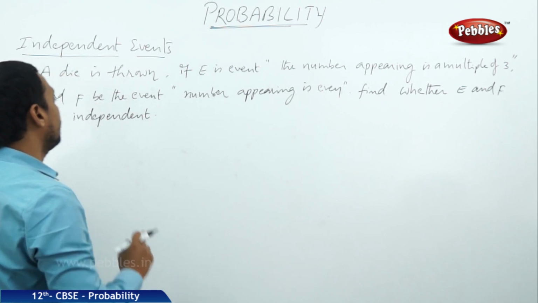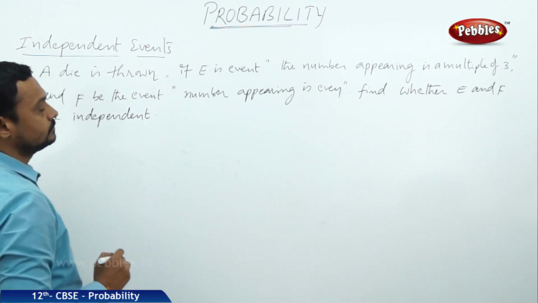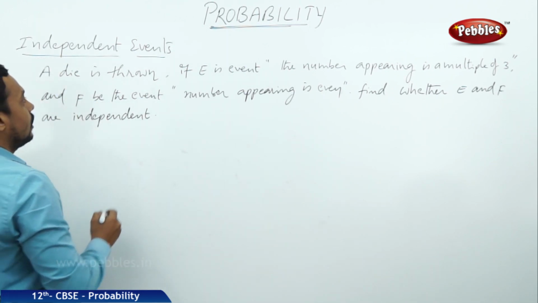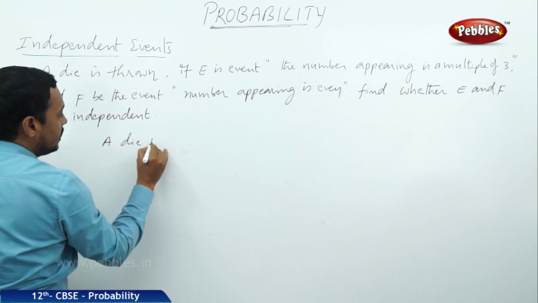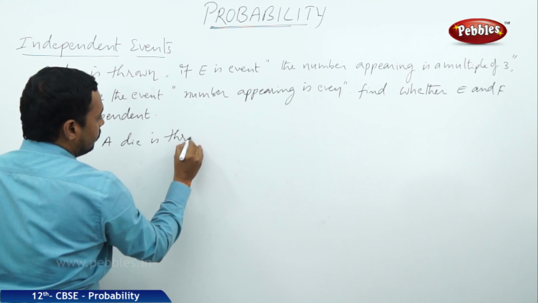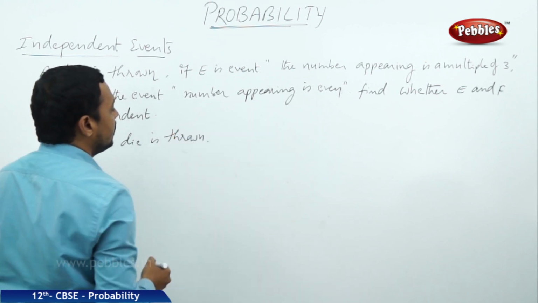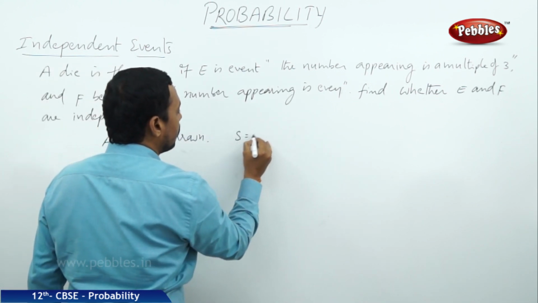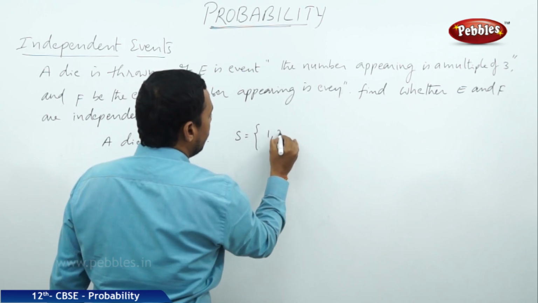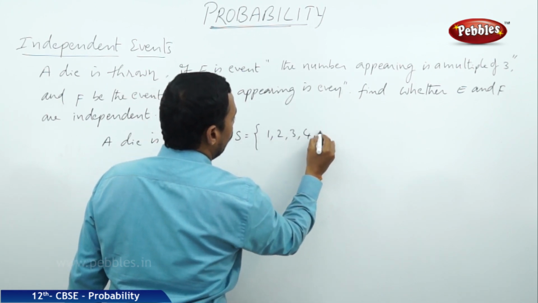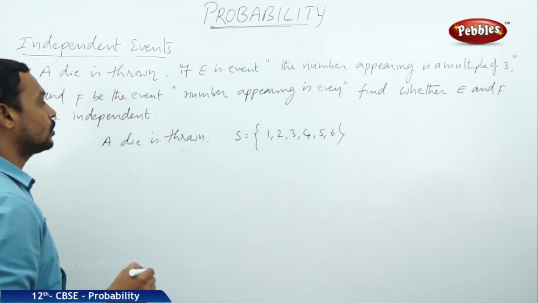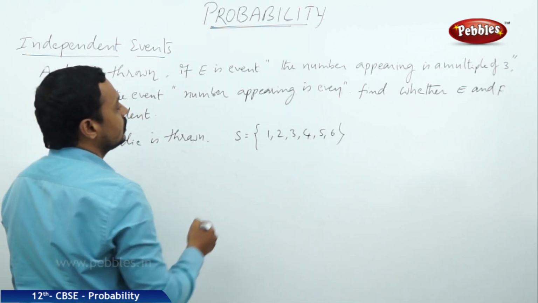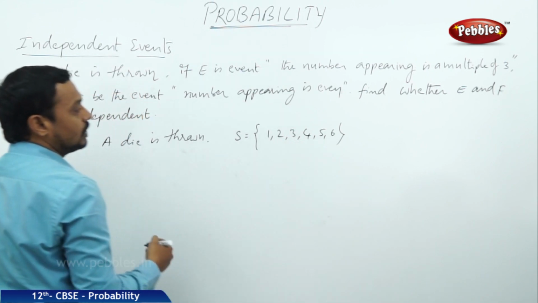Find whether E and F are independent events. The experiment is that a die is thrown. The favorable outcomes are 1, 2, 3, 4, 5, 6. Therefore, the sample space S is 1 to 6.